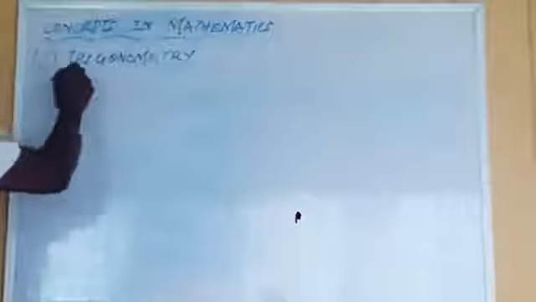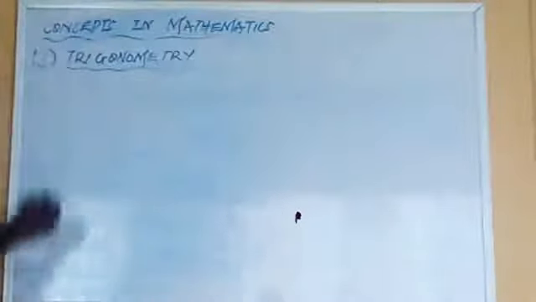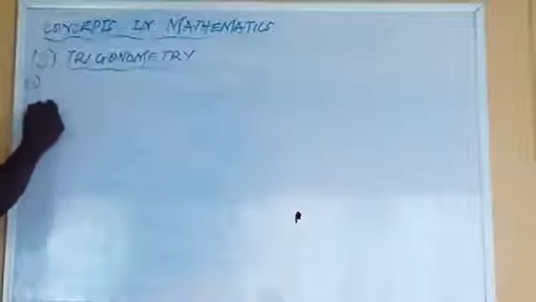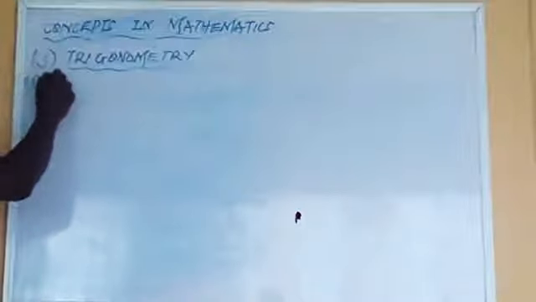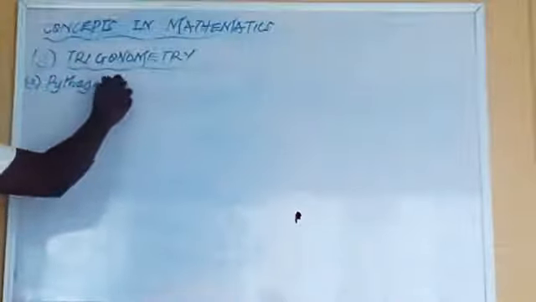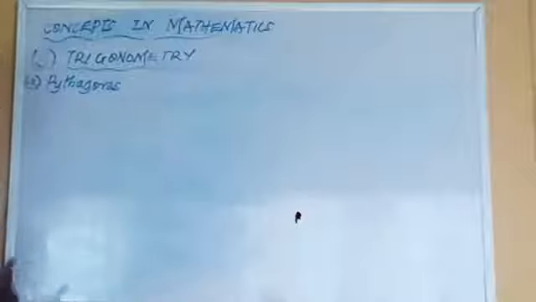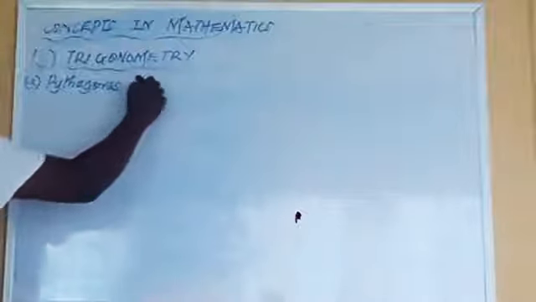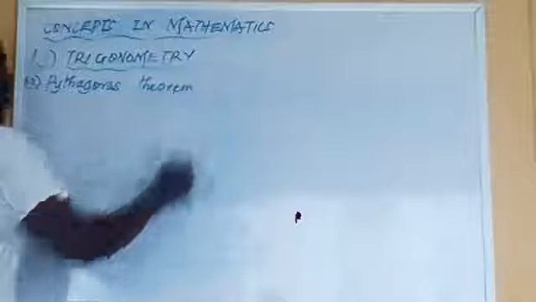Now, what are the topics under this? Of course, you will say that we have Pythagoras theorem. Even a newborn baby understands this topic, seriously, as in seriously.